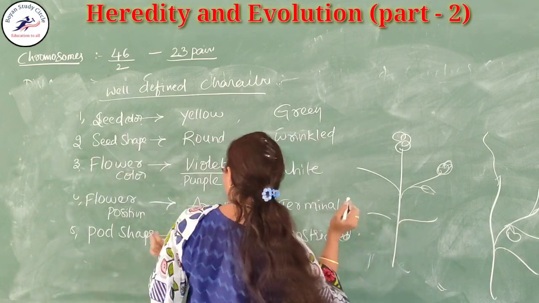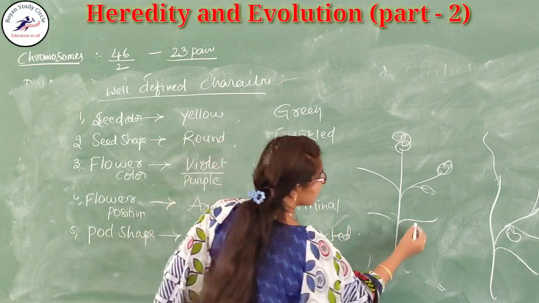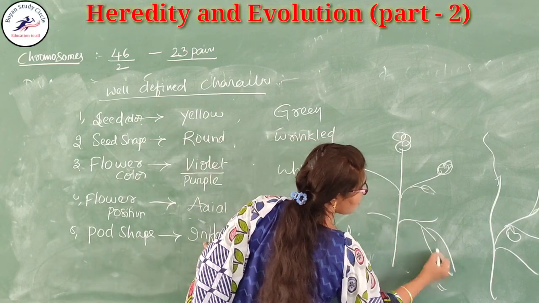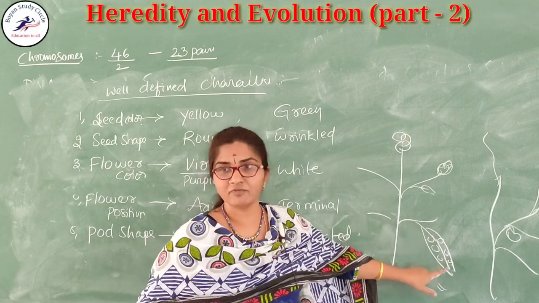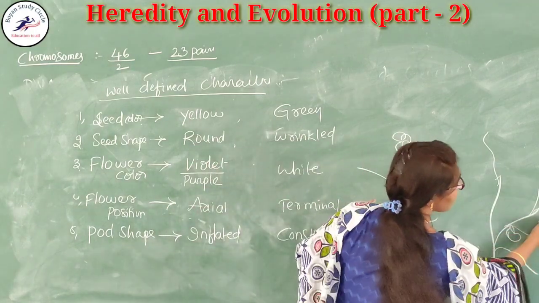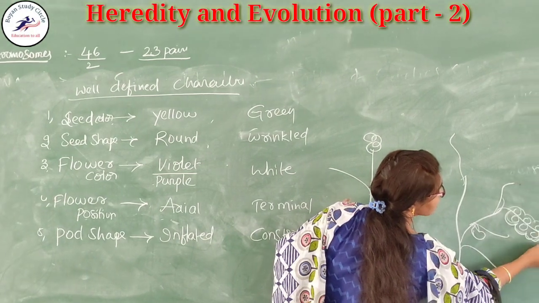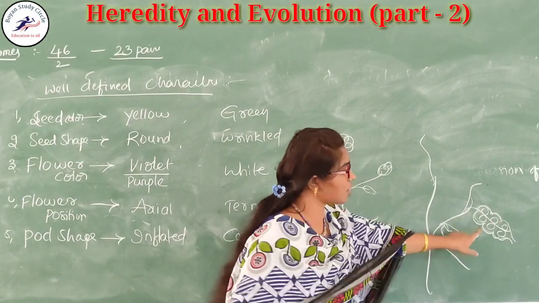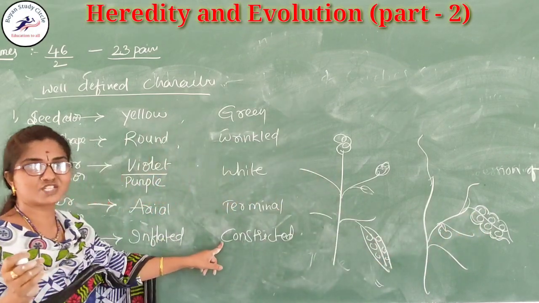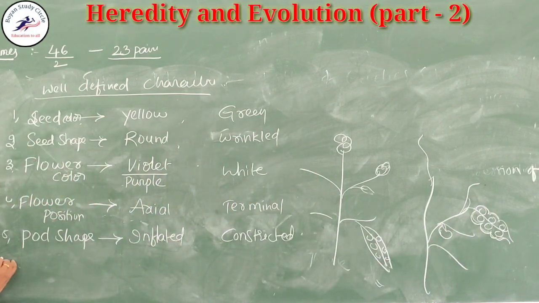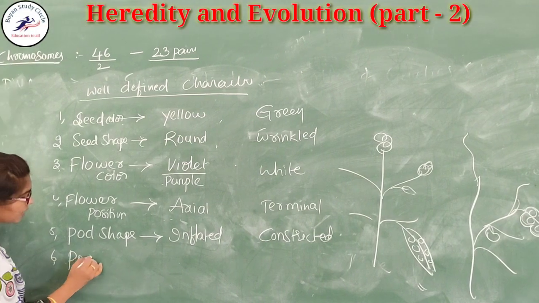Inflated means the pod is like this. Here we are observing some notch-like structures. These notch-like structures are called the constrictions. And another one is the pod color.